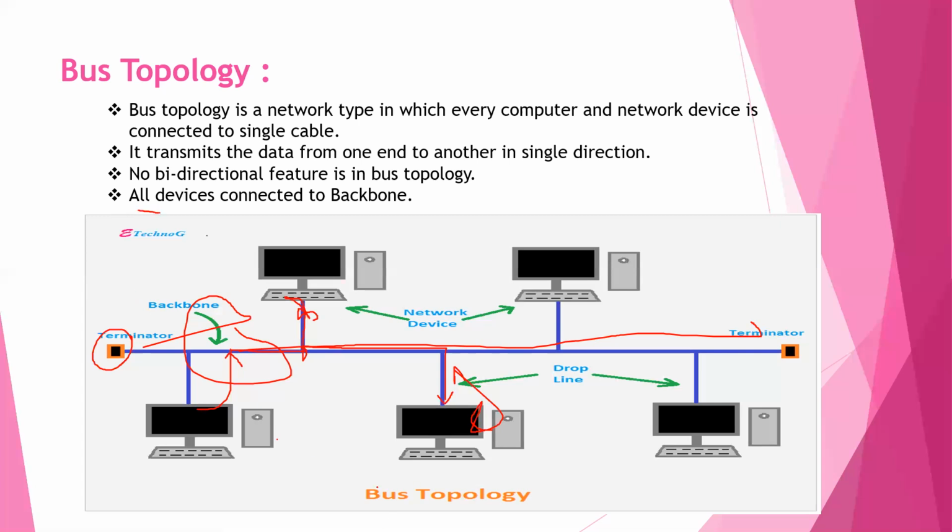Here is a diagram of bus topology. All the systems are connected to a single line, that is the backbone. These are network devices. These are drop lines which connect the system and the backbone. They are terminated at both ends of the backbone to prevent reflection of the signals. This is bus topology.